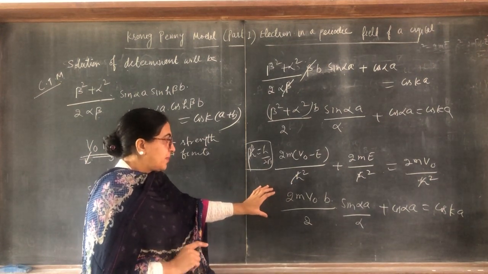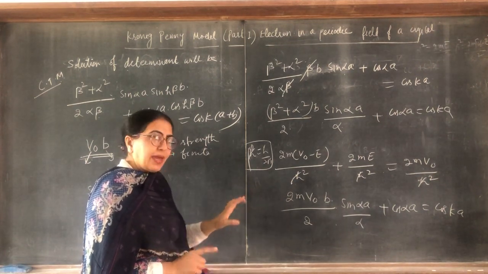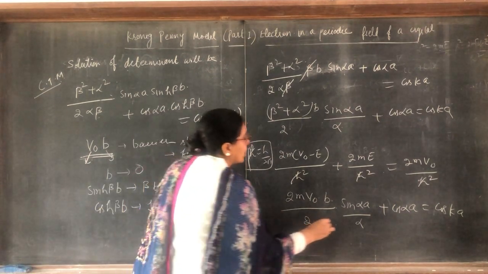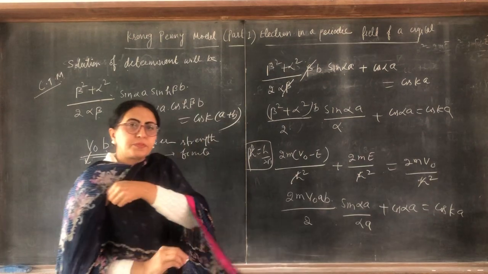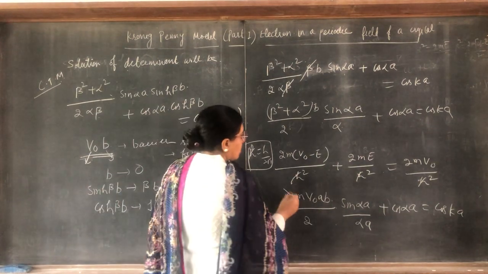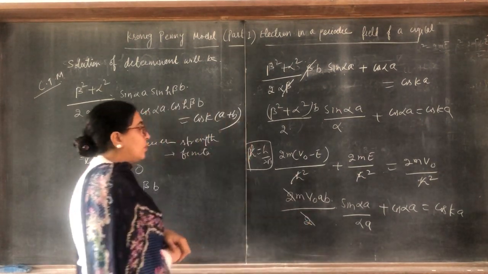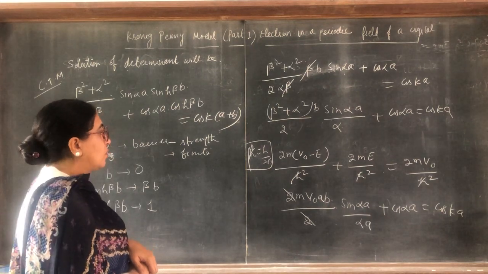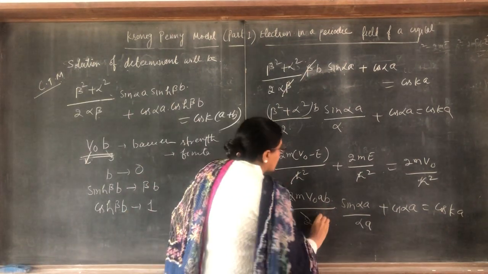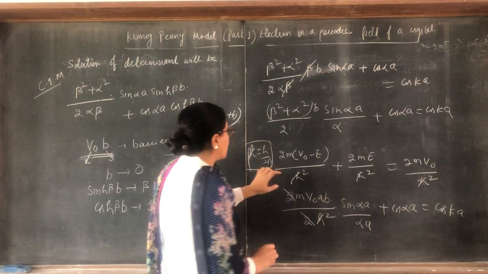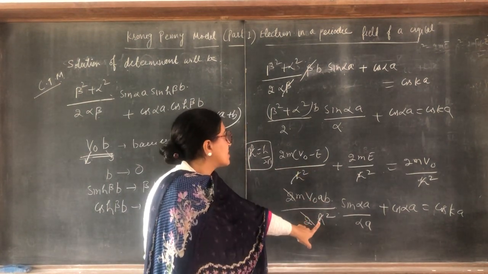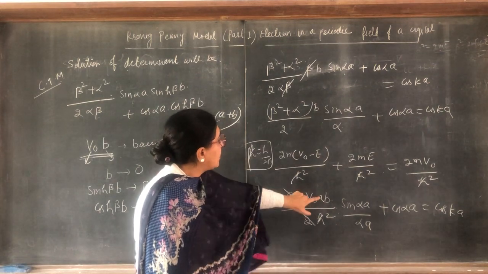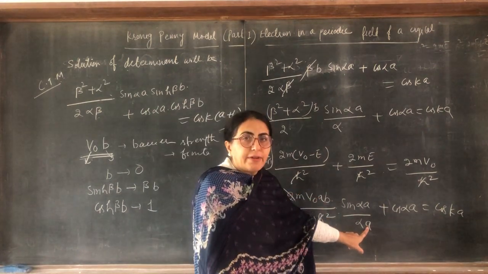For the first term, I multiply by A and divide by A, so A I write here and A I write here. No problem. So 2 goes with 2, and also h cross here. I missed h cross here, because here also is 2m V naught upon h cross square into B by 2, into A multiplied and divided.